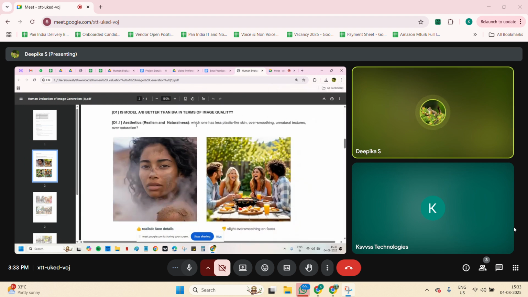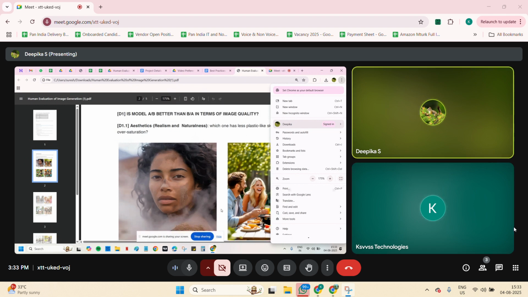See aesthetic, what they are telling: which one has less plastic-like skin, over smoothing, unnatural textures, and over saturation. So we need to find which is the realism. In these two images, first image seems to be realism.